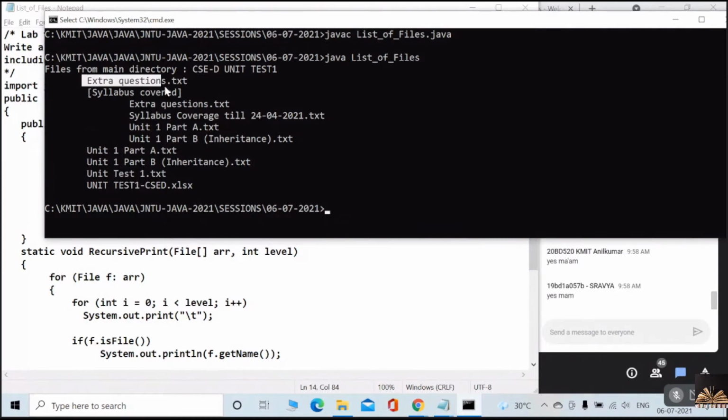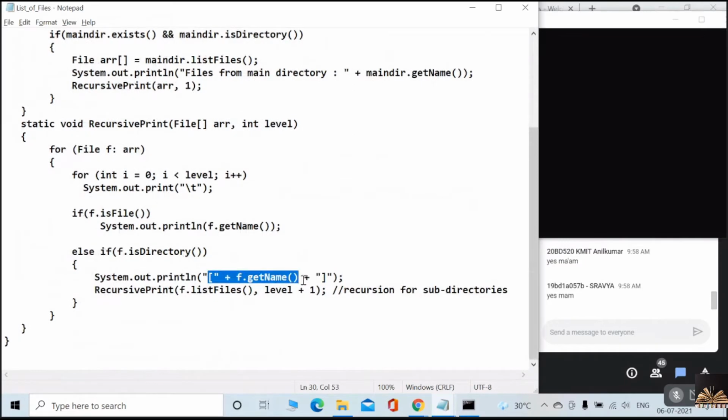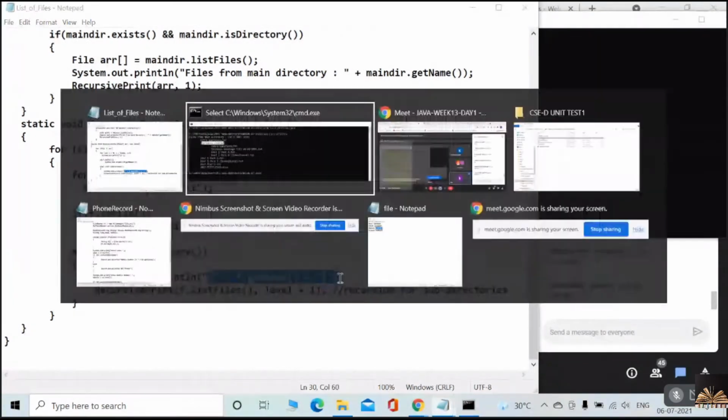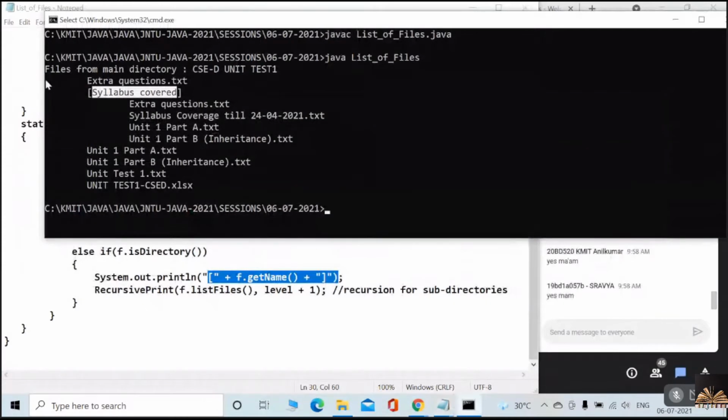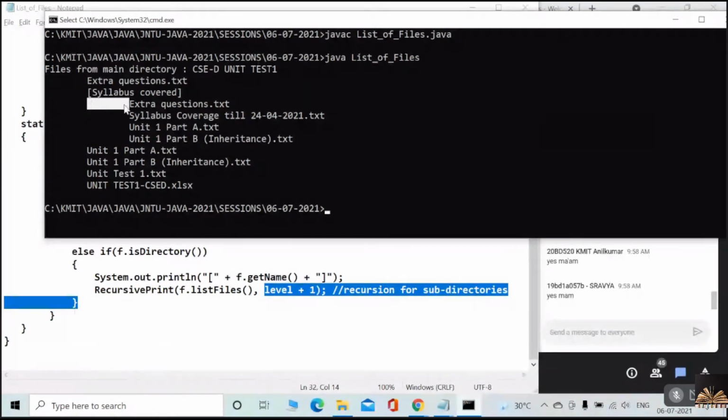initially it has taken the extra questions first. Of course, this is a file, and then syllabus covered is the subfolder, so it is printing syllabus covered in the special format. As it is a subdirectory, in this style I am going to print. And if you observe the tab space, it is mentioned even for the file. This is level 1, and level plus 1 is this. Within the subdirectory you are taking one more tab space, that is level 2.